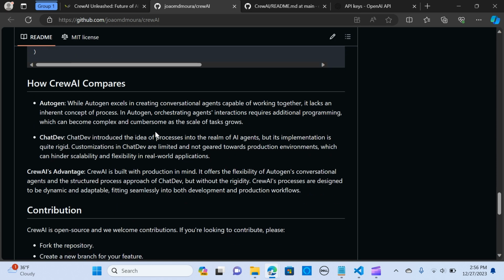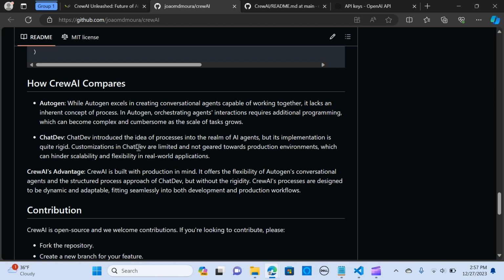This is how CrewAI compares to AutoGen and ChatDev. They are saying that while AutoGen excels in creating conversational agents capable of working together, it lacks an inherent concept of process. So in AutoGen, orchestrating agent interactions requires additional programming, which can become complex and cumbersome as the scale of the task grows. And ChatDev introduced the idea of processes into the realm of AI agents, but its implementation is quite rigid.